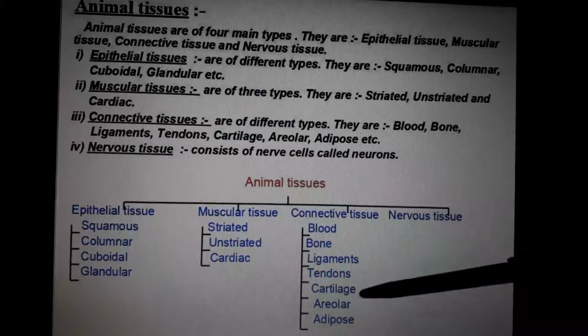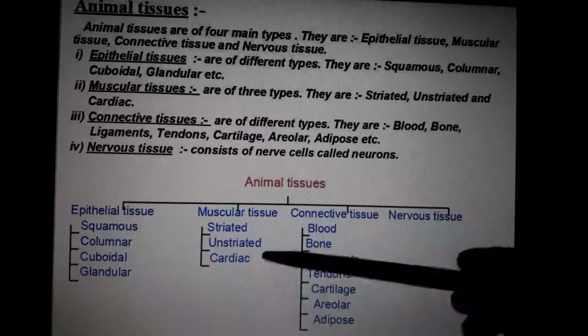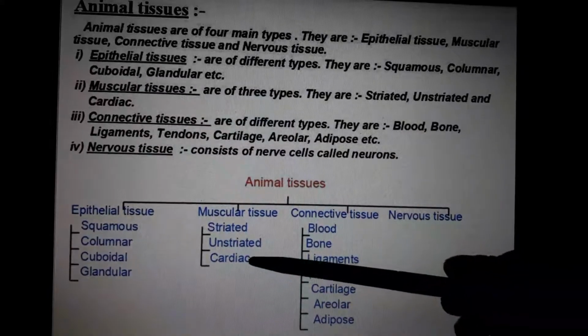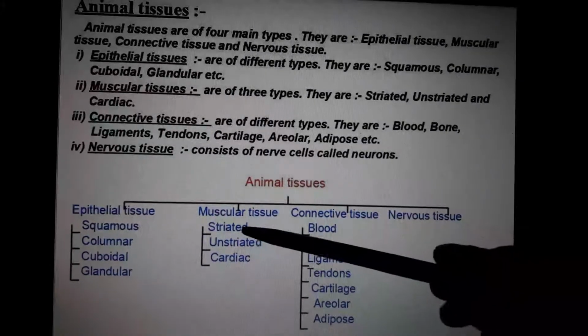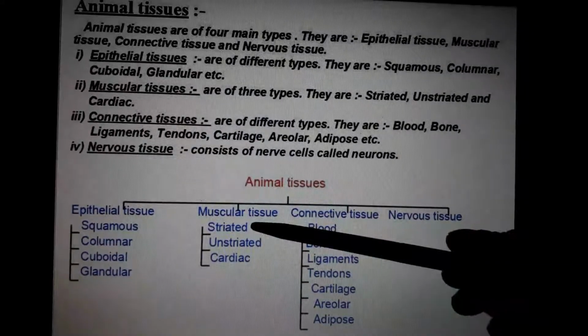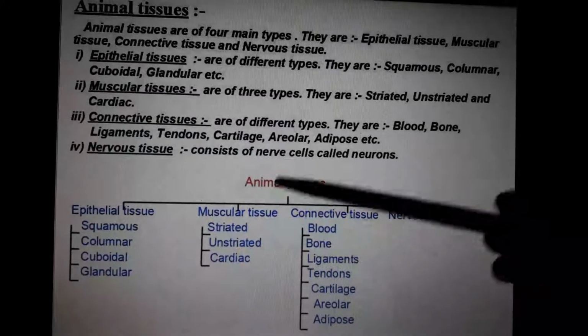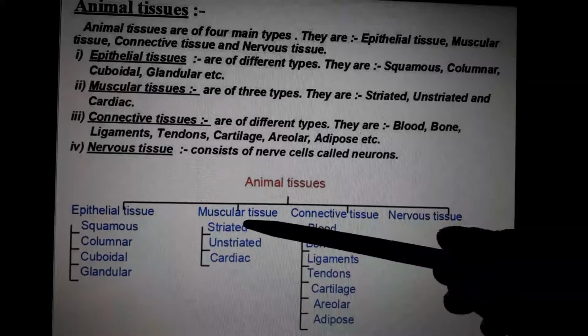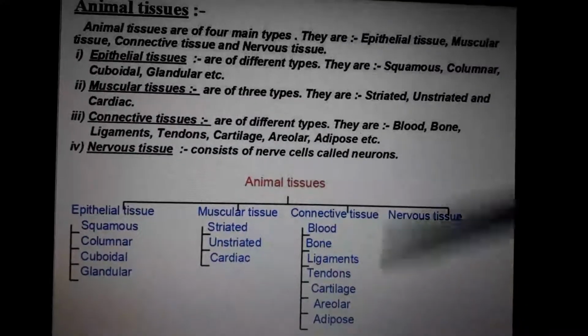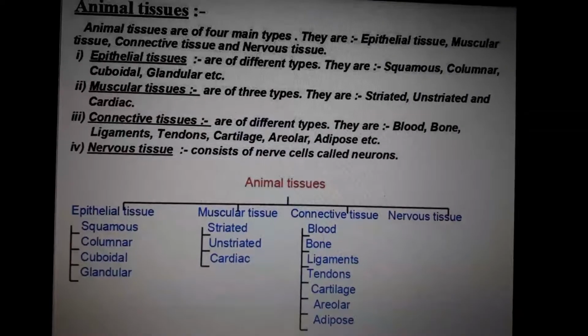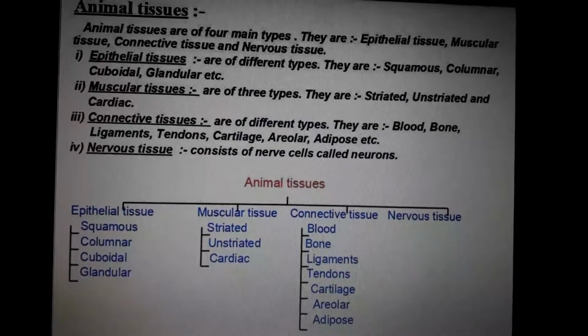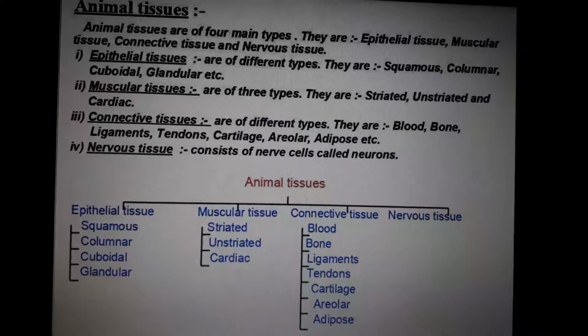Cartilage, areolar, adipose, cardiac means something related to the heart. Unstriated and striated, voluntary and involuntary, we will discuss later. Squamous, columnar, cuboidal, glandular. These are some of the new words you must study in animal tissues.